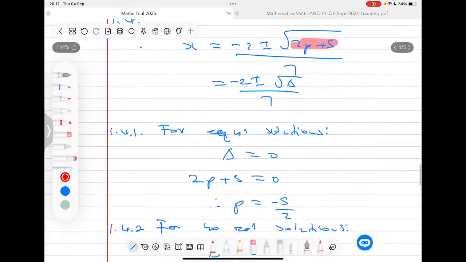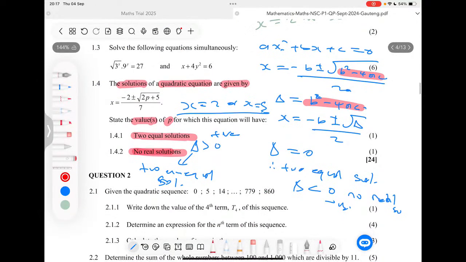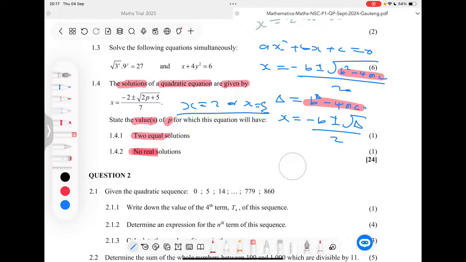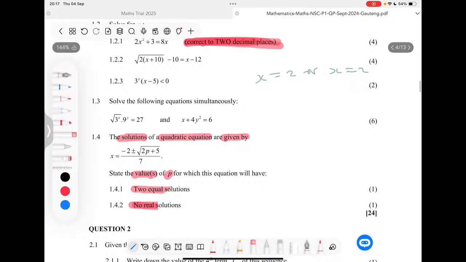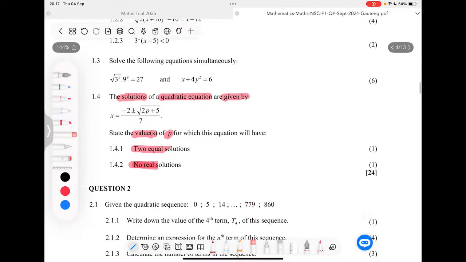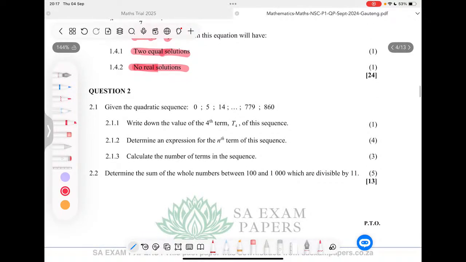Now, I hope that explanation made sense to you guys and you are still with me. That is question 1, and that's what you will get as your algebra problems. I will stop here for a 5 minute break, just so we stretch, drink some water, and then we will continue doing question 2, which looks at sequences and series. So we'll be back here after 5 minutes. Have some water and stretch a little bit.